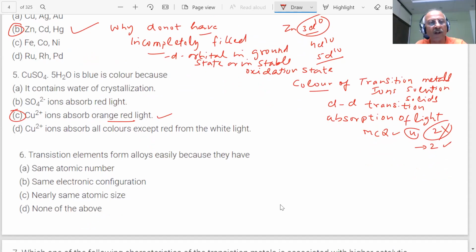Okay, next question coming on the screen. Transition elements form alloys easily because... a very good question has been given to you, student. What is an alloy, student? Why will alloys be formed? One metal in another metal, one metal in another non-metal. Why should there be alloy formation, student? What is the basis of that? What is your correct answer, students?